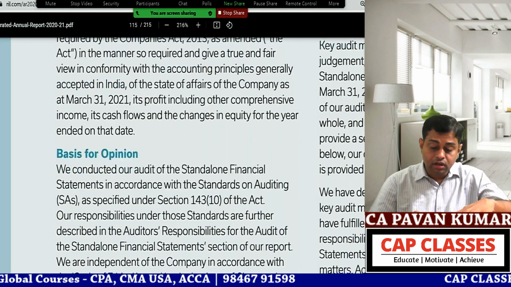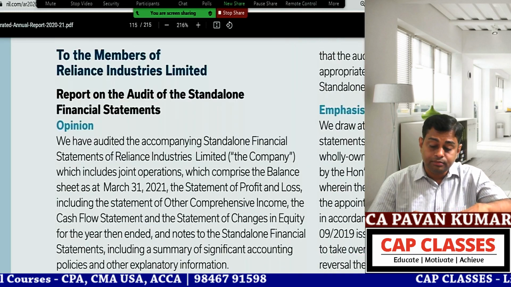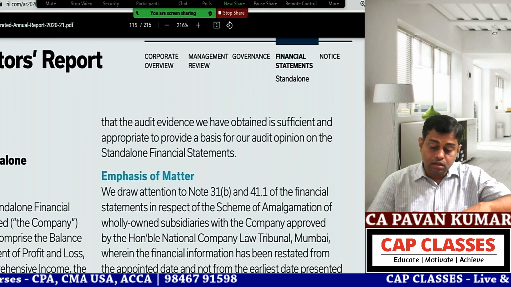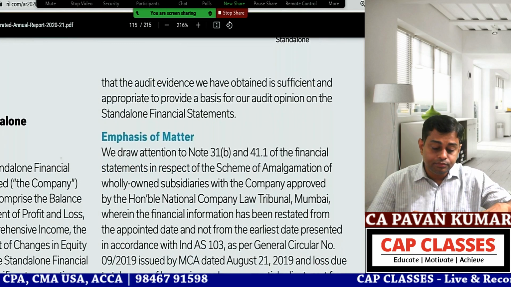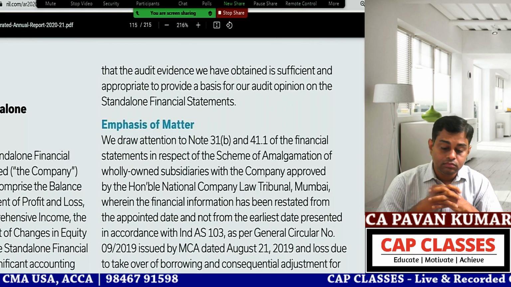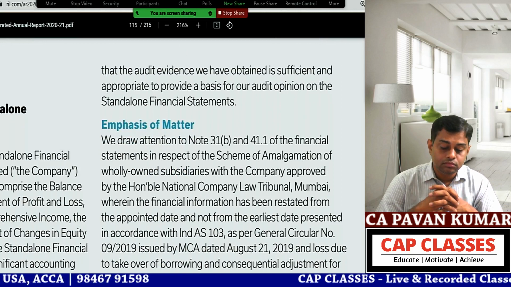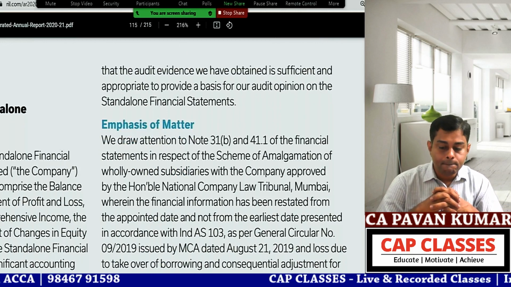We believe that the audit evidence we have obtained is sufficient and appropriate to provide a basis for our audit opinion on the standalone financial statements.